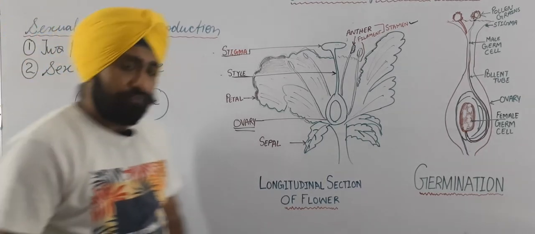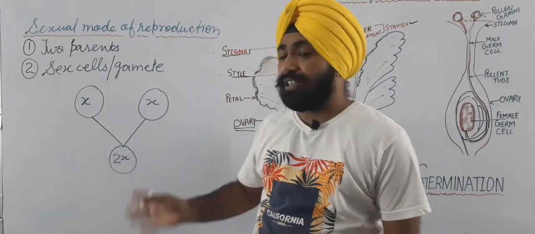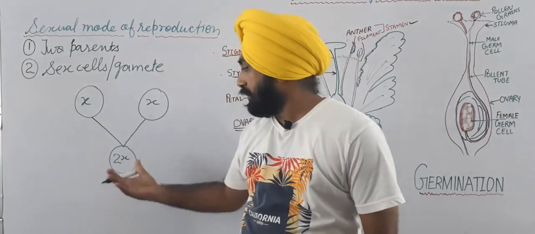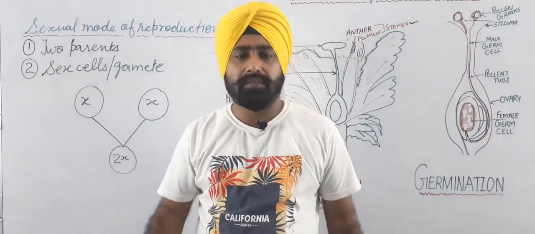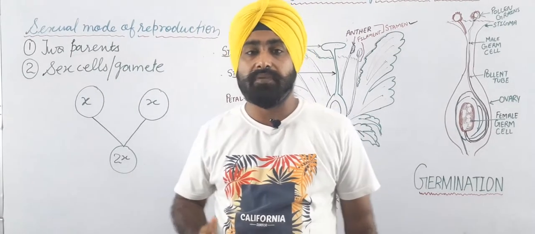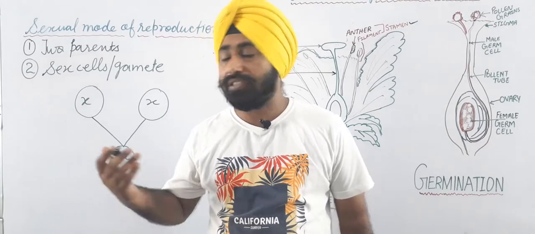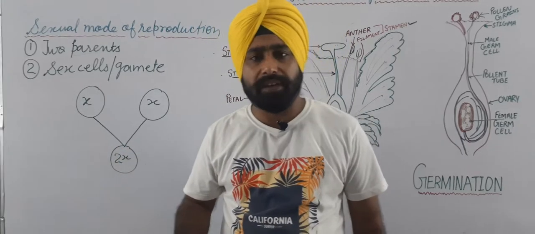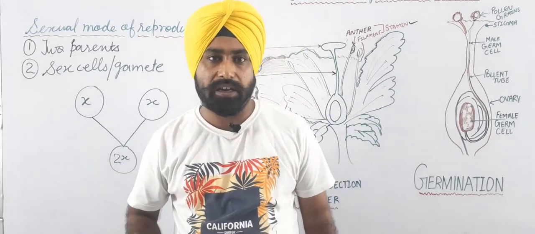So if things happened like that, what would happen? We would be surrounded by DNA, by chromosomes, everywhere, but things do not go like that.